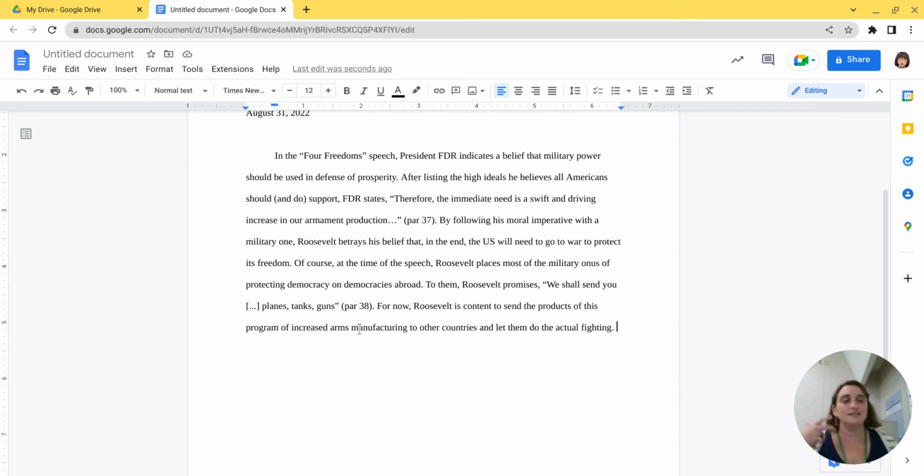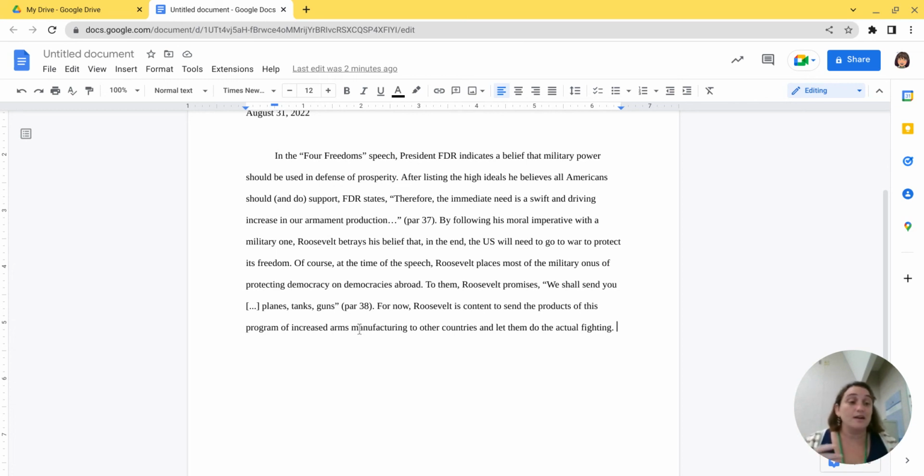And I could say that despite this allusion to military power, in the end, FDR actually believes that our real power lies in our moral compass and our flexibility in the face of change, right? That could be where I go with that quote.